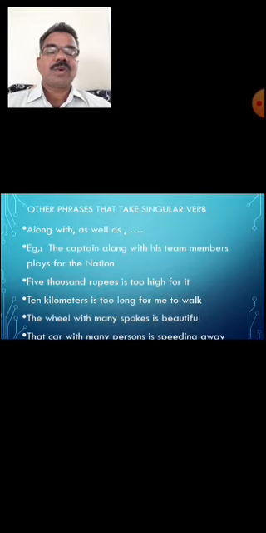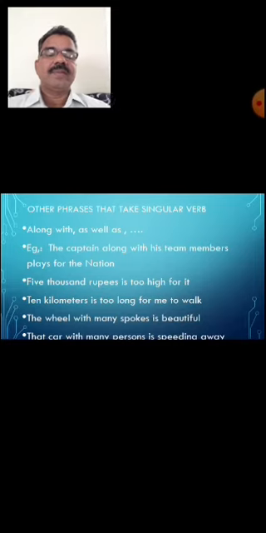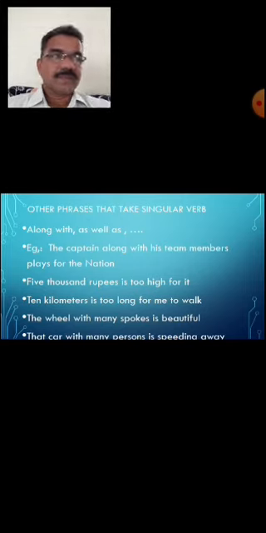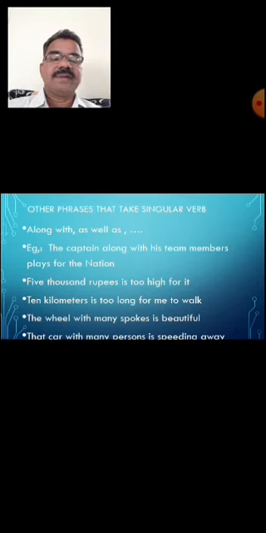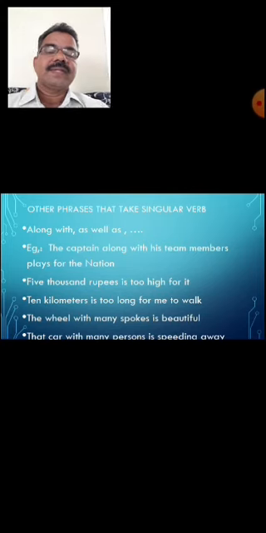The wheel with many spokes is beautiful. See some of these pairs or phrases. Wheel is singular number, with many spokes. Of course, we are adding another phrase indicating the number of spokes that it has. So, is beautiful. That car with many persons is speeding away. Inside there are many persons, but the car is singular. So it indicates singular number. So the car with many persons sitting in is speeding away. That is it.